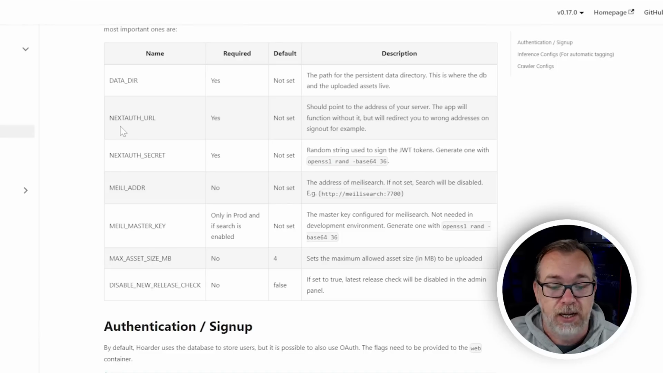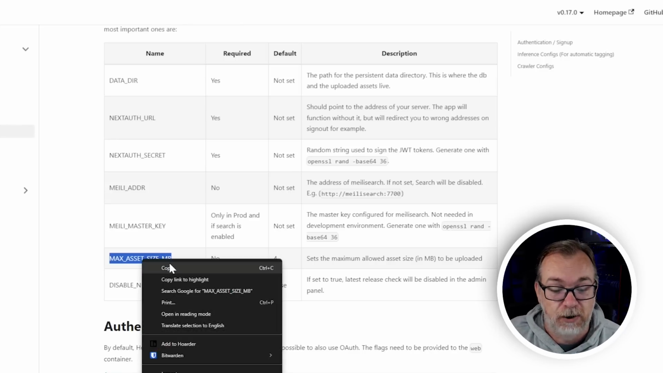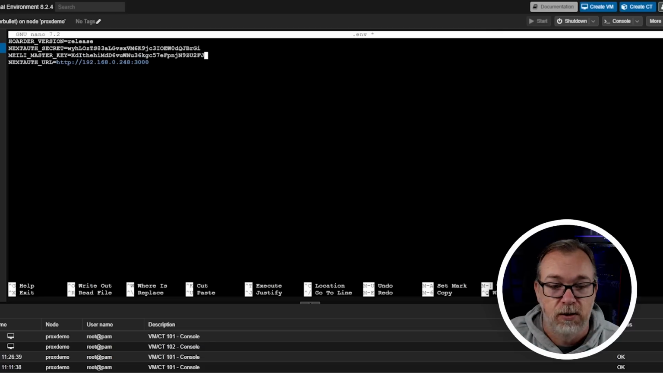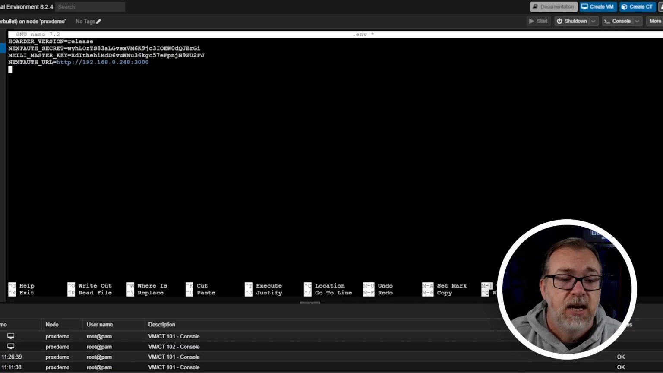So, like our URL, our secret, our Meilisearch address, all of this stuff, probably leave it alone. But if you wanted to restrict how large the files are that are uploaded to your server, you could do this, right? The default is 4 megs, but you could make this 1 meg, or you could make it a gig, or you could make it whatever you wanted it to be by adding this environment variable, by doing this and coming over to here, come down to something like this and be like 1024, right? And make that a gigabyte instead of 4 megabytes.